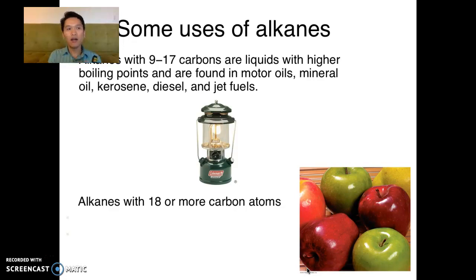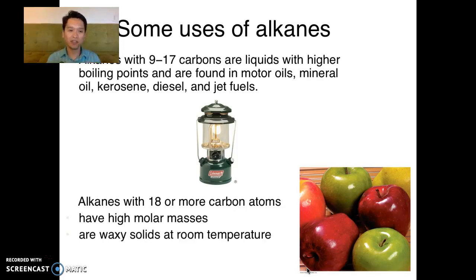Okay, now once you go beyond 17 to 18 length in carbon, you start to transition from liquid into solid. Our prime example is wax. Wax is basically alkane, a chain of carbon that is 18 carbon long or more. Right, so the wax on your apple or the candle that you burn at home, those are also alkanes. Again, because they have high molar masses, because they're long, they have more London dispersion force, therefore more intermolecular force, therefore more attraction, becoming solid at room temperature.